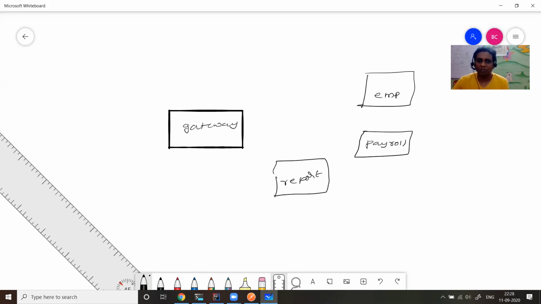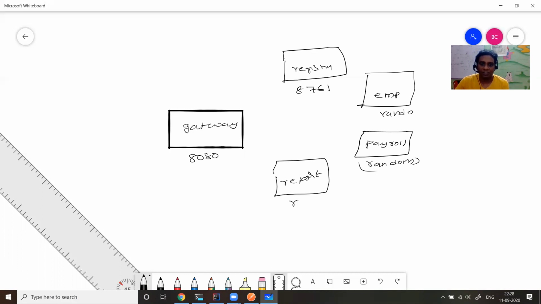The gateway binds to 8080, and one important component we have is the registry. This binds to 8761. I believe that's right. That's the default port for the Eureka service. The other services bind to random ports. We don't know on which port.